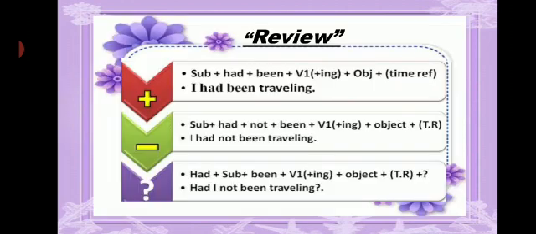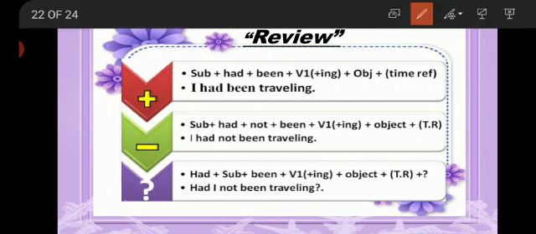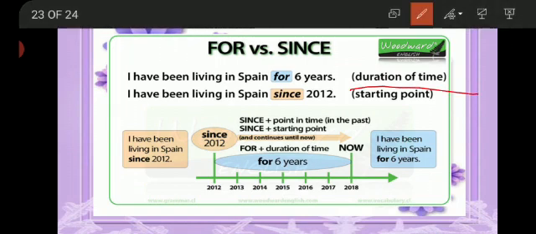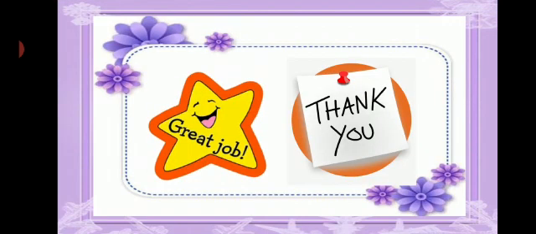Okay students, now we will recap today's lecture. Here we have shown you a picture showing the formation of 3 types of sentences: positive sentence, negative sentence, and interrogative sentence. And now the use of since and for. For is used for the duration of time, or the length of the time, and since points out the starting point of an event. Okay? Yes students, I hope that you have understood the concept very clearly, and you have found this concept very interesting as well.